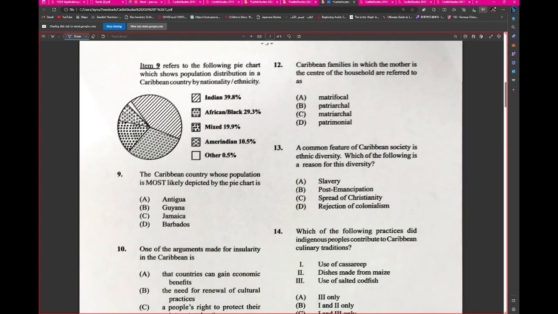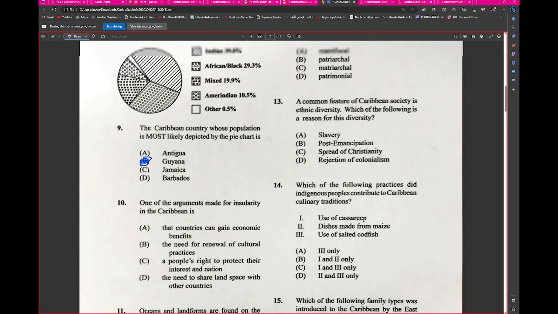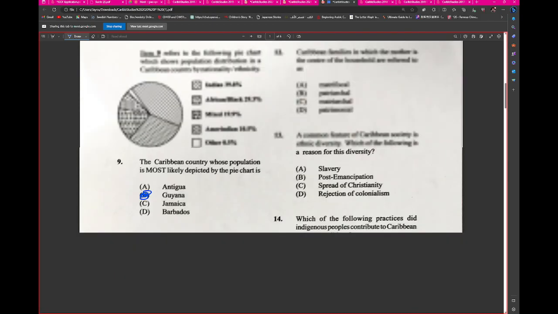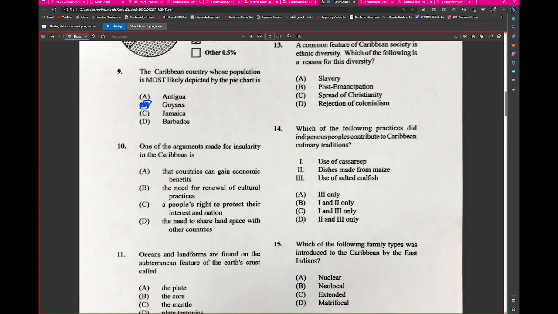The Caribbean country whose population is most likely depicted in the pie chart is Guyana. One of the arguments made for insularity in the Caribbean is C.